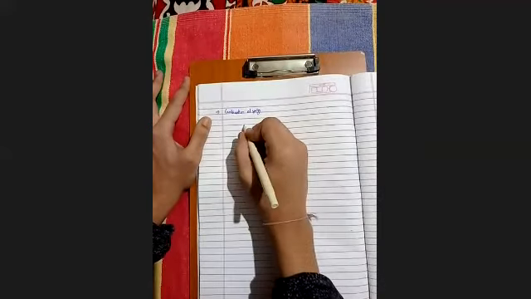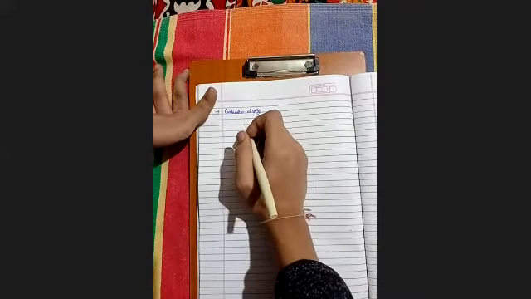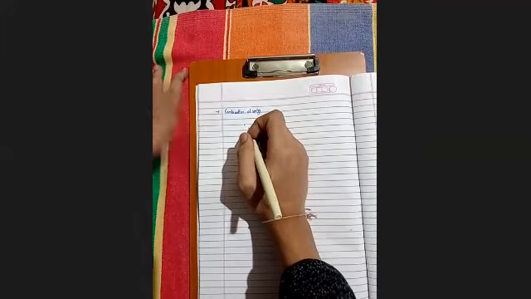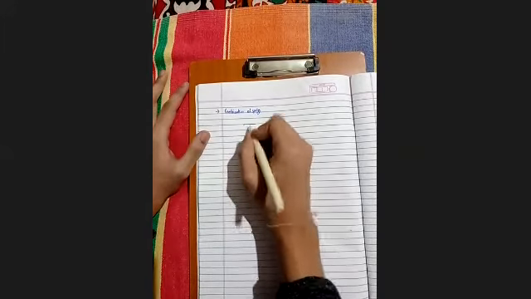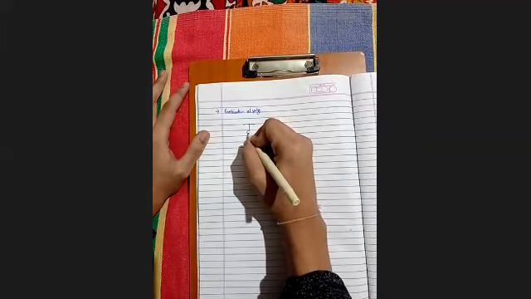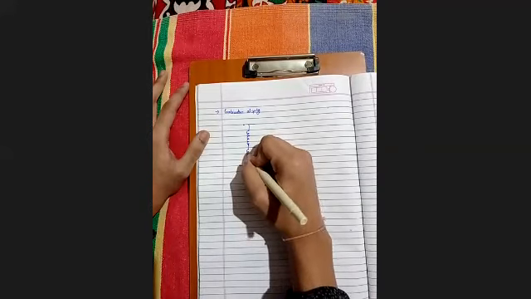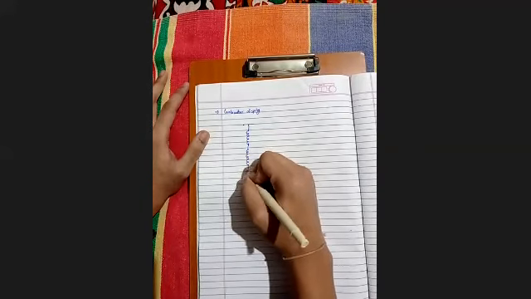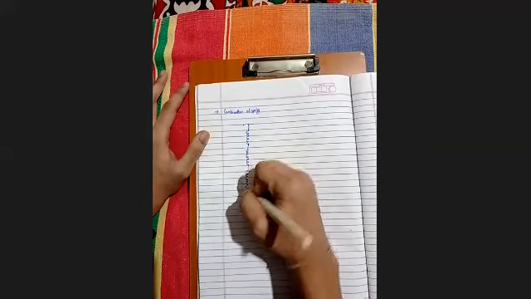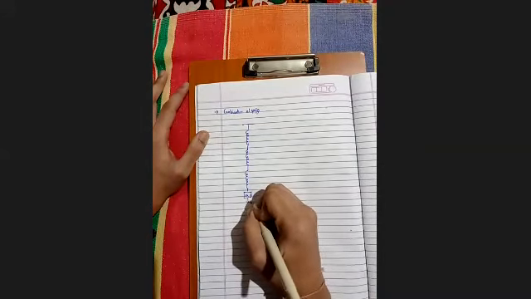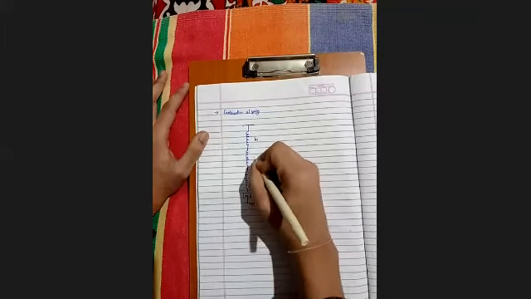Let three springs of force constants k1, k2, and k3 be connected. So here is spring 1, k1, spring 2, and spring 3, and here's a mass with mg in the downward direction.